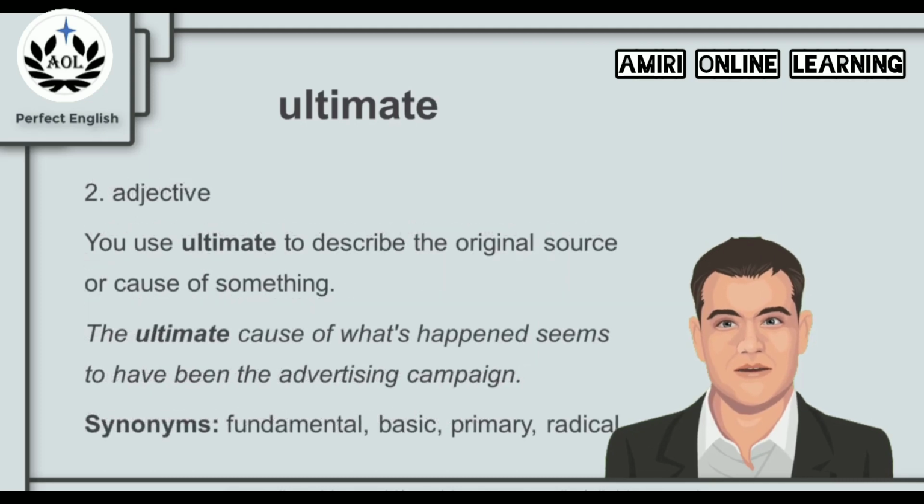But ultimate can also be used in different contexts. You use ultimate to describe the original source or cause of something. For example, the ultimate cause of what's happened seems to have been the advertising campaign. That is the original source of what's happened. And synonyms for ultimate in this context are the words fundamental, basic, primary, and radical.